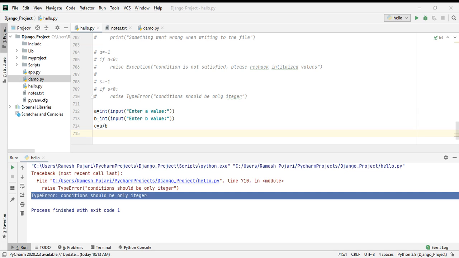I'm not using any try except here, right? So I will use try except here.